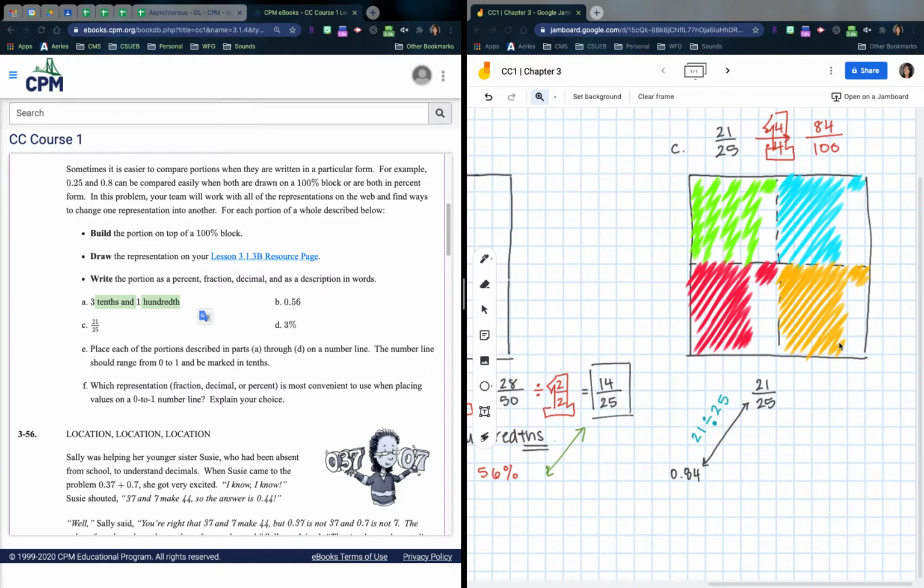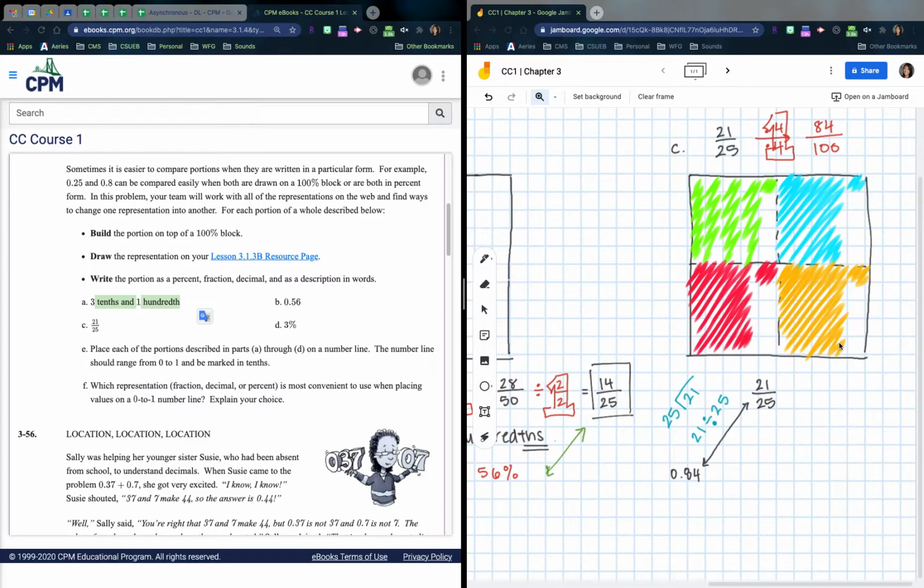So if you look at this, it would also look like this, 21 divided by 25, if you're doing long division for that. Okay, and that should still give you the same decimal. 21 divided by 25 gives you 84 hundredths as well. Okay, so same thing again one more time.